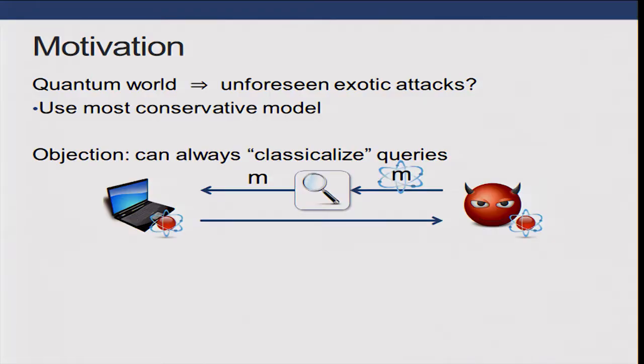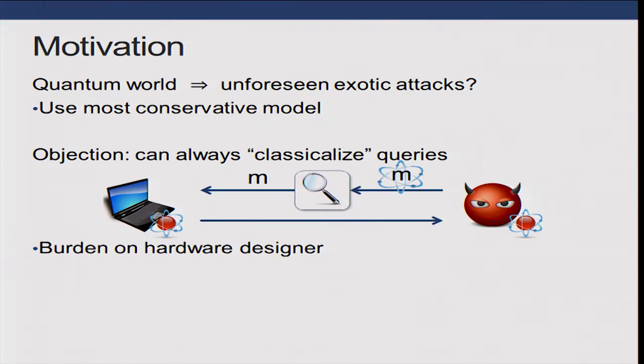One possible objection is that we can always classicalize queries. And what I mean by this is that when the adversary sends over his superposition, we can measure or observe that superposition. And this has the effect of selecting one of the messages in the superposition at random and collapsing the entire quantum state to just that single classical message. And now all the signer has to do is sign a single message, so we've basically turned the adversary's quantum attack into a classical attack.